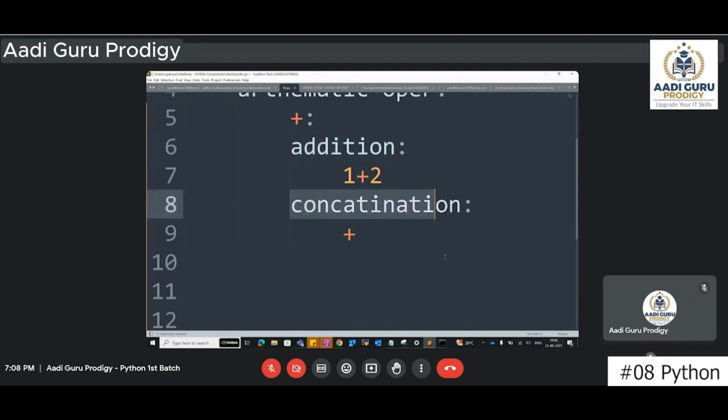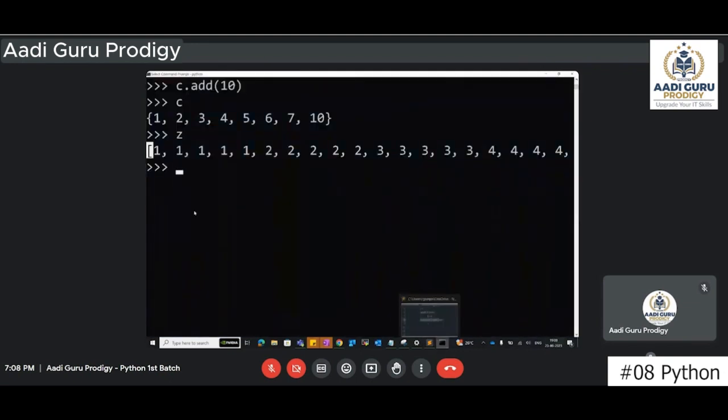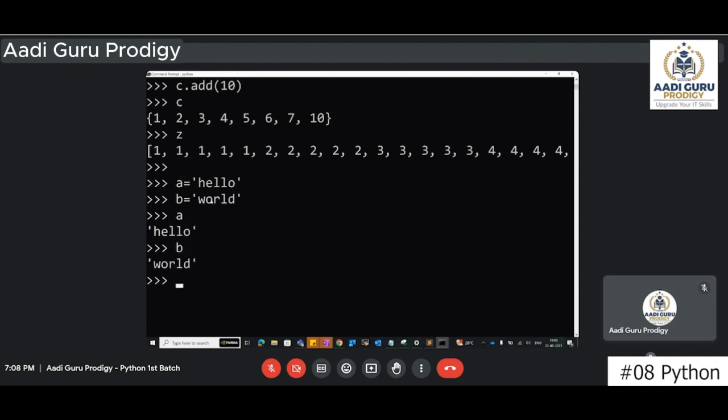But what is concatenation? Concatenation is a string operation. For example, let's say I have A equals "hello", and B equals "world", another string. A is one string, B is another string. Now what I will do is A plus B.